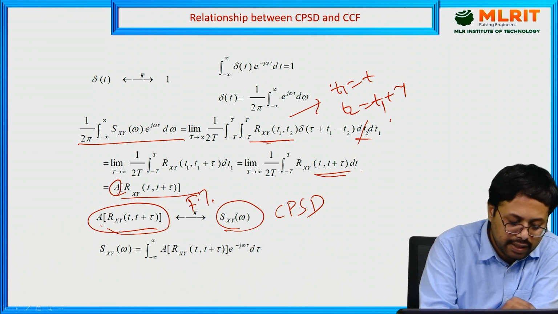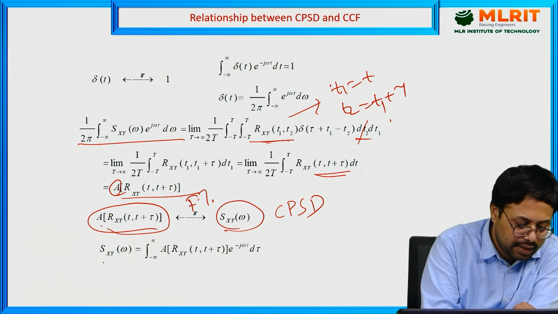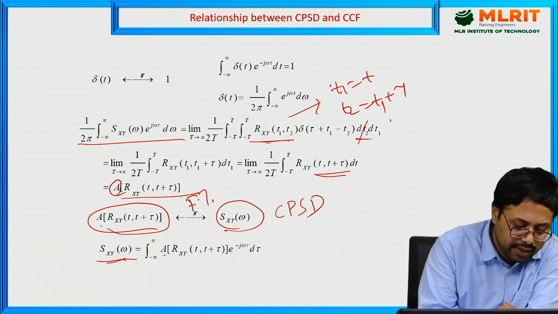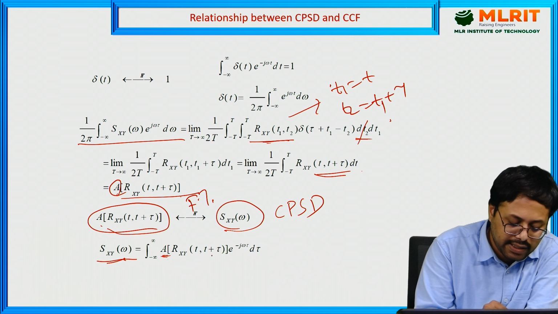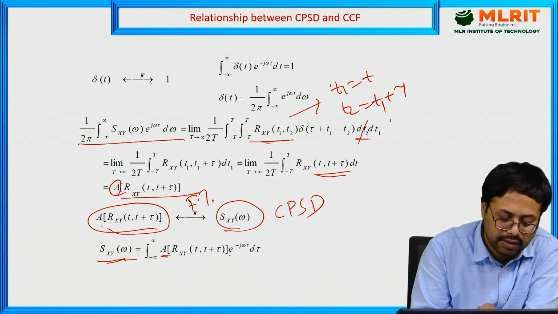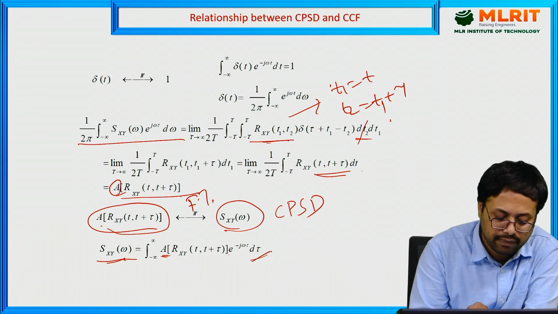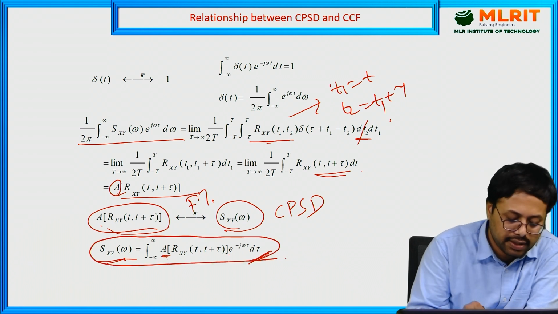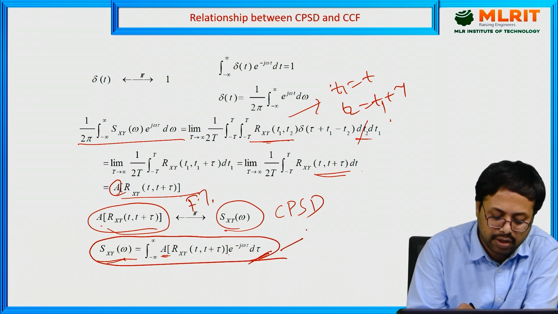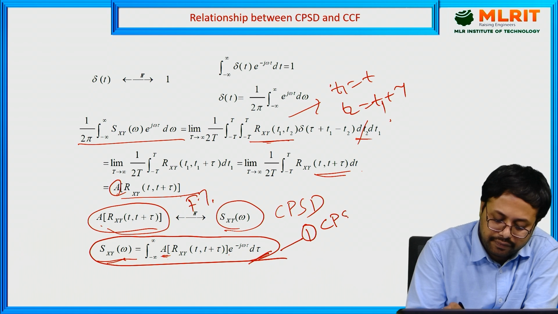Or you can take the reverse manner: the power spectral density is equal to the integral from minus infinity of the time average A of Rxy of t comma t plus tau times e power minus j omega tau d tau. This is an important relation for understanding the concept of cross PSD and cross correlation function.